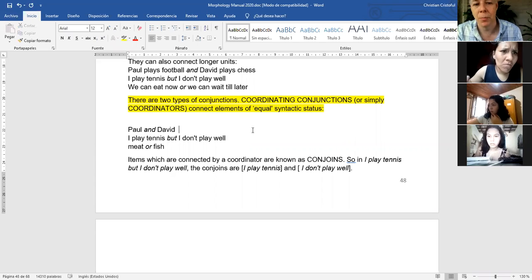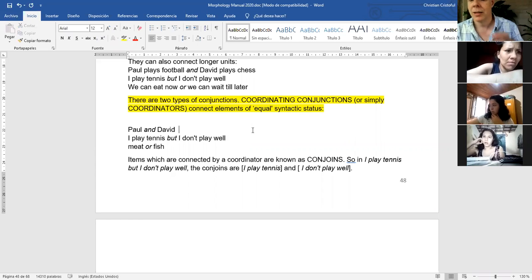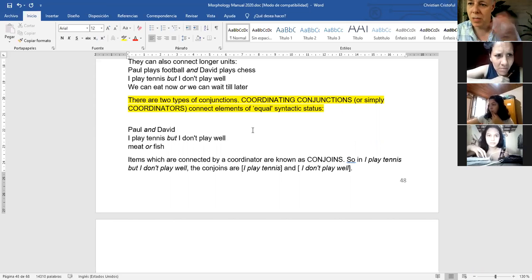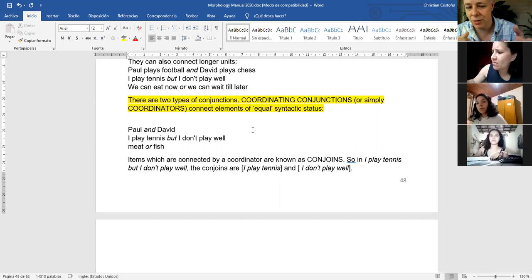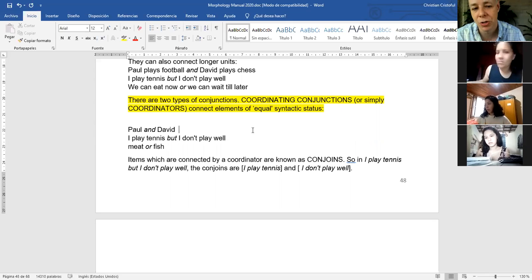For example, Paul and David. And is a coordinating conjunction there, because Paul and David are kind of in the same category. I play tennis, but I don't play well. Tennis and playing well are kind of in the same category. When you are offered meat or fish, would you like some meat or fish? Meat and fish are kind of on the same level, so we say that or is a coordinating conjunction.